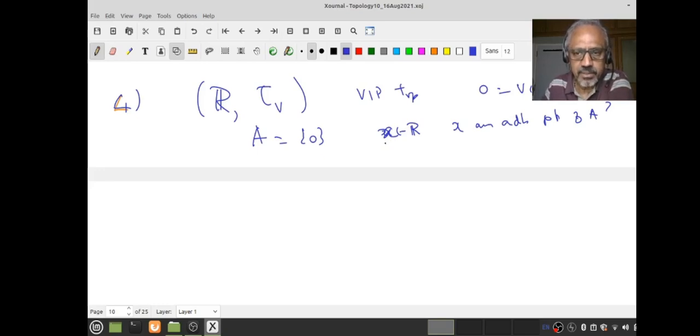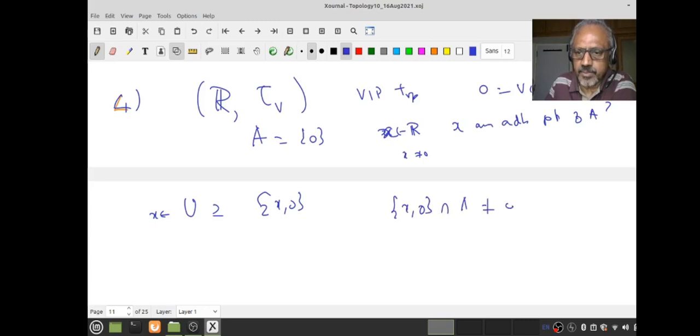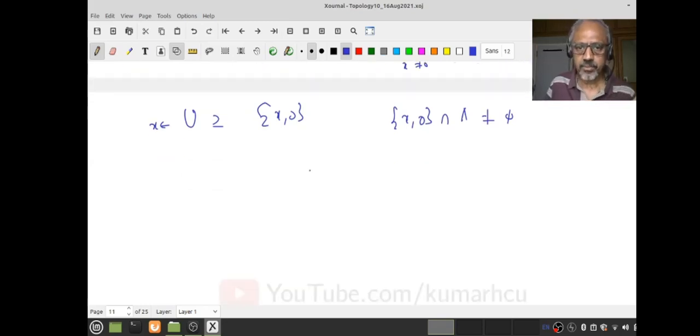What's the simplest and smallest open set containing X? Assume X is not equal to 0 to start with. The simplest open set containing X is {X, 0}, and if U is any open set that X belongs to in the VIP topology, you will have X and 0 also, right? Therefore, what do we know? {X, 0} intersection A is not empty because 0 is there. Do you follow? So every non-zero real number is an adherent point, but we remember any element of the set itself is an adherent point. Therefore, what do you think I have proved?